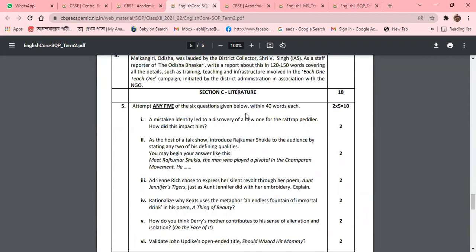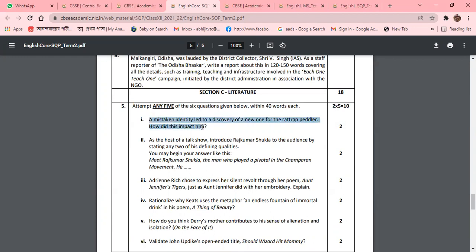Now we are coming to the literature portion. So literature portion, that means 18 marks will be there. At 18 marks, first of all, in question number 5, you need to give the answer of 5 questions out of 6. Six will be there, and out of those you need to give five answers, and each question will carry 2 marks. But how will be the question? How will be the marking scheme? That we should know about.